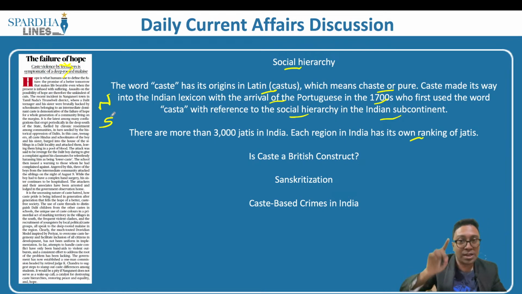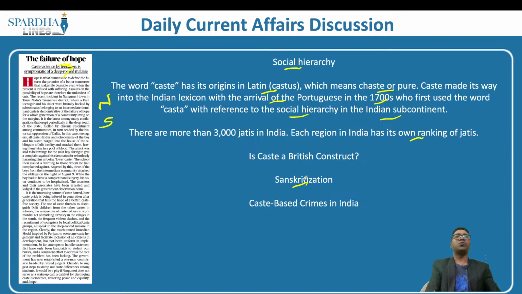So the caste is an Indian construct, but it became far more rigid under the British administration, as they started segregating the castes and putting them into a particular schedule, and so forth. Let me also explain another concept called Sanskritization.